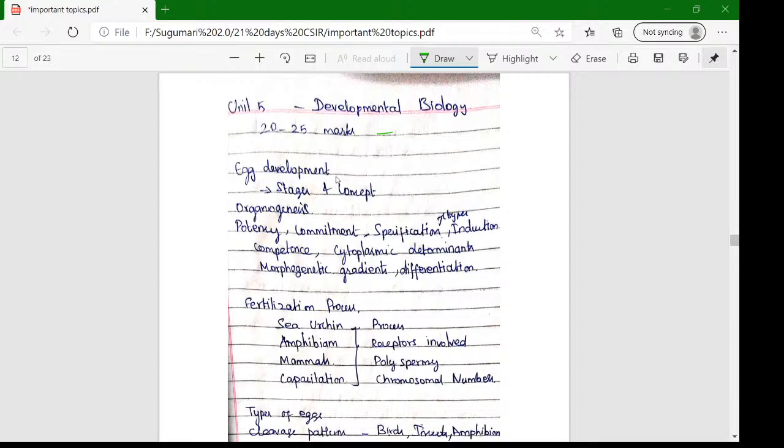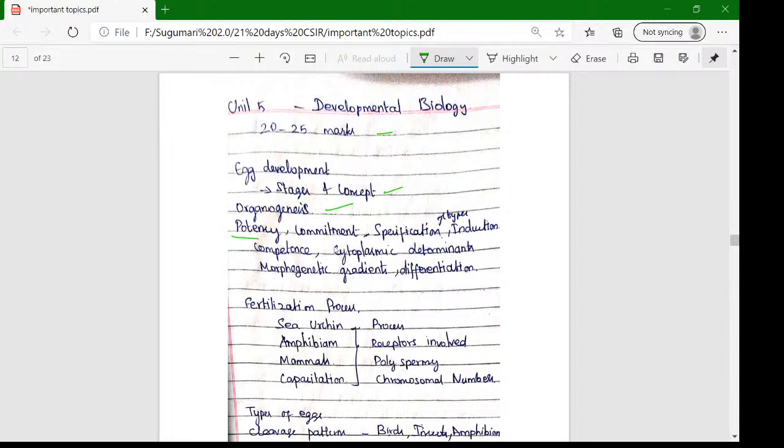Okay, first thing is a very important topic, because unit 5 and 4 are very important. We can focus on studying some topics and we can achieve more marks, so that's why it is important. Development stages and concepts are very important. So organogenesis, and we want to study some important terms. As I mentioned earlier, the CSIR examination is analytical based. We can expect more analytical questions. So we want to understand the concept first, and then only we can move on. So first we want to know the terms.